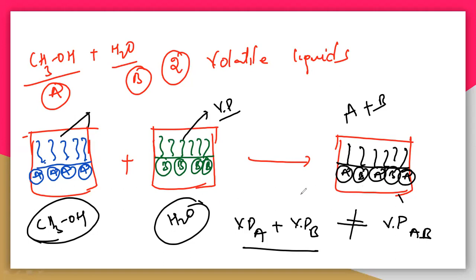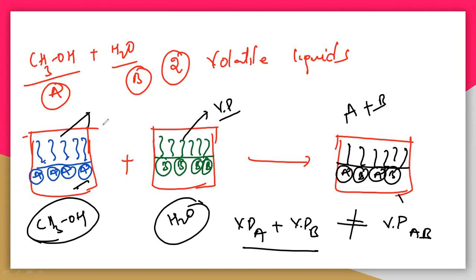Next, when you are combining both the liquids, methanol and water, what happens? We will get a certain vapor pressure. See what the difference is between those two. The vapors produced here are the individual vapor pressures, A and B. Here, four molecules of A are there, and four molecules of B. But in the mixture, two molecules of A and two molecules of B are there.